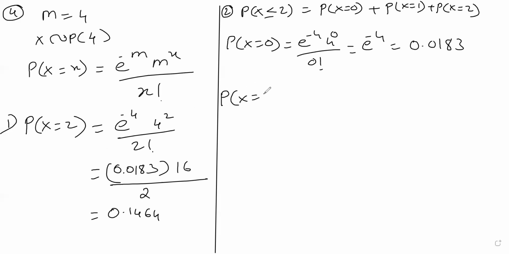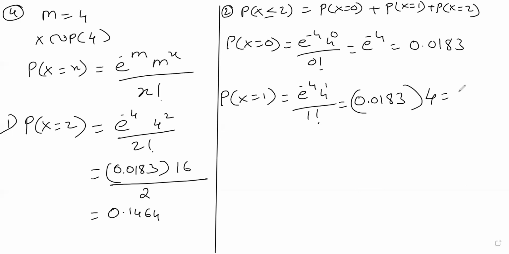P of x is equal to 1: e raised to minus 4, 4 raised to 1 upon 1 factorial. It is 0.0183 into 4, which is 0.0732.